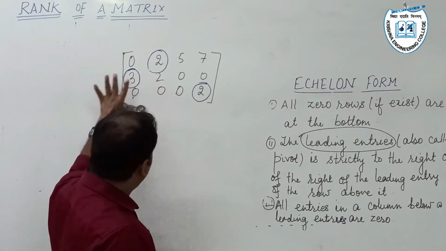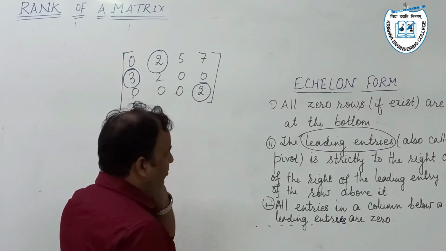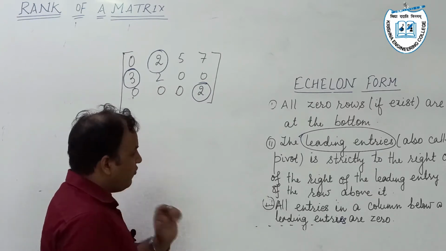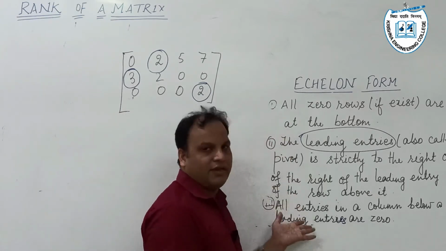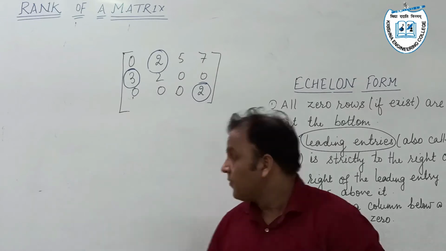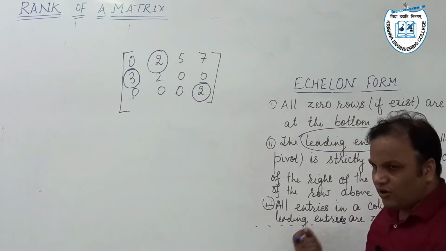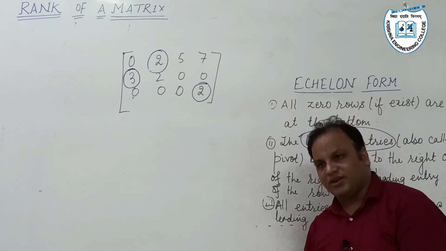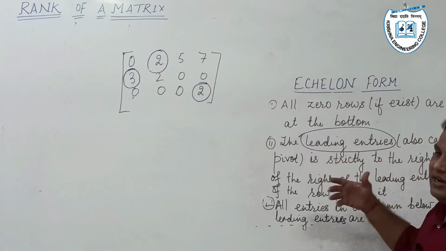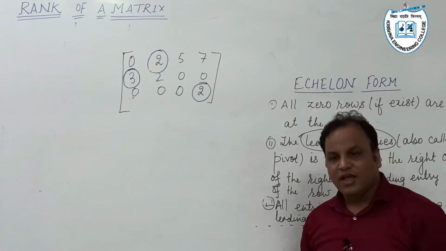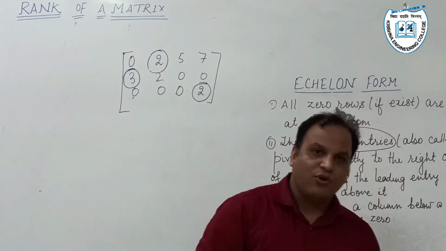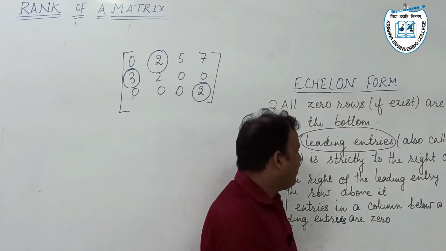If we claim the matrix is in echelon form, we have to consider these 3 points. Next, some texts or some authors suggest that all the leading entries must be unity, but I am not following this particular concept.